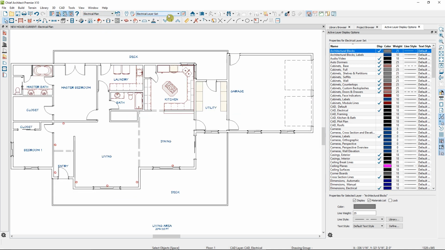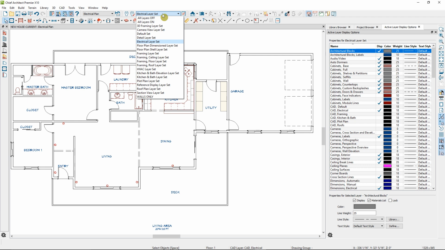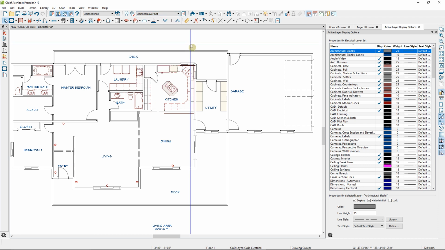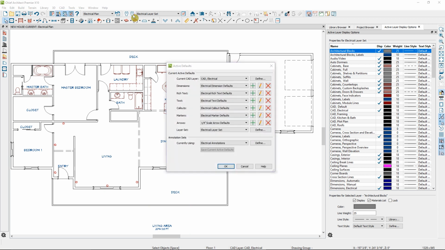It changed the layer set to the electrical layer set, which turns off layers that are not important for the electrical plan, and it turns on all of the layers that are relevant for my electrical plan. The other thing it does is it activates the electrical annotations, so that when I create text and dimensions, all of this information is on appropriate layers specific to my electrical plan.